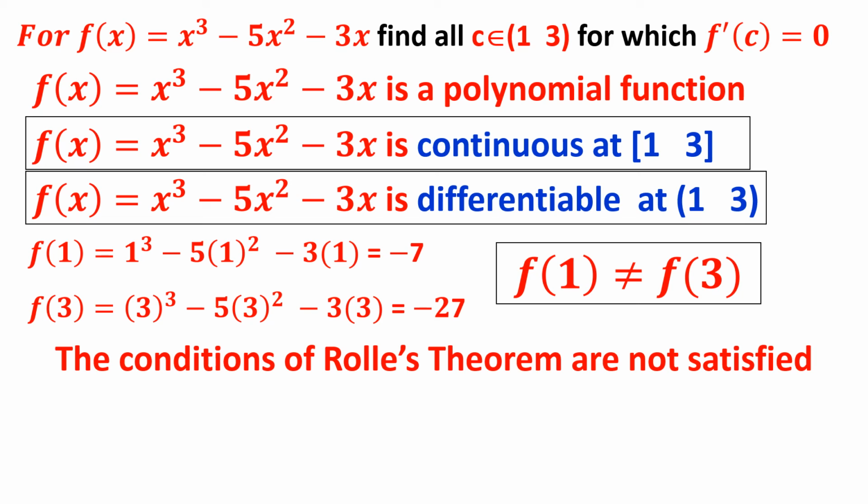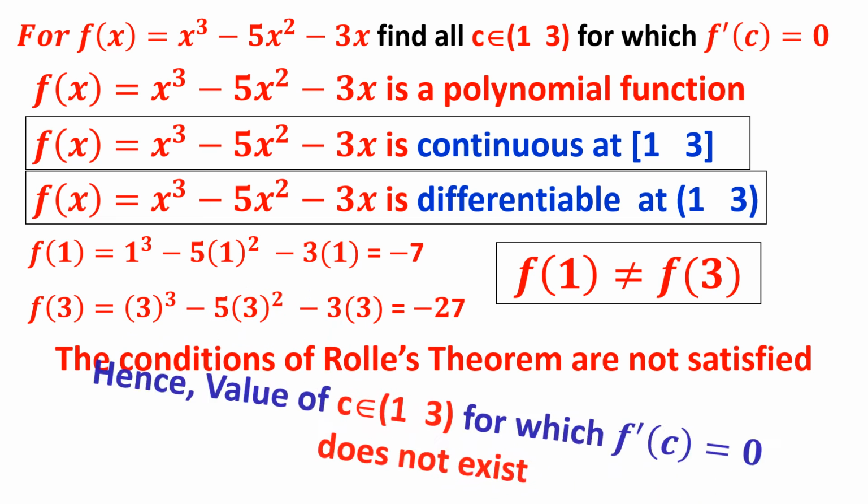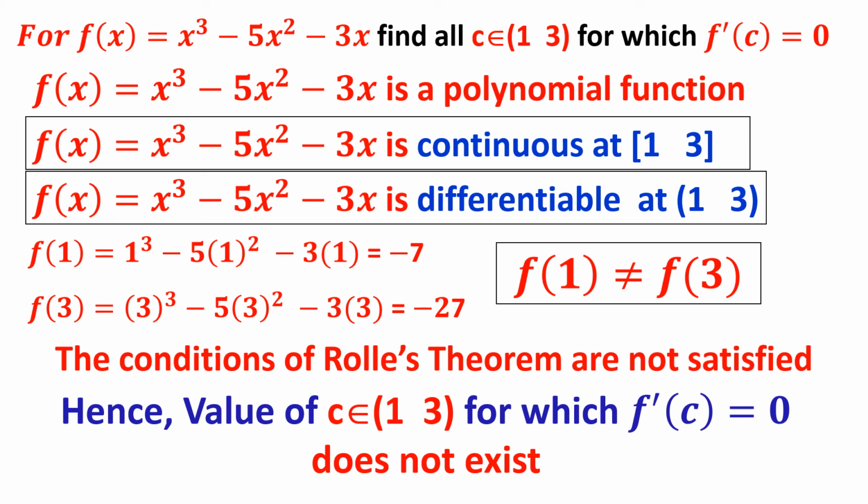Okay, what does Rolle's theorem tell? If all the conditions of Rolle's theorem, first, second and third, are satisfied, then f dash of c will definitely be 0 for some c belonging to 1 comma 3. Therefore, a value of c in 1 comma 3 for which f dash of c is 0 does not exist, because Rolle's theorem tells that f dash of c will be 0 for some c, but here the Rolle's theorem condition is not satisfied. Therefore, you cannot find a c such that f dash of c is equal to 0 in this interval.